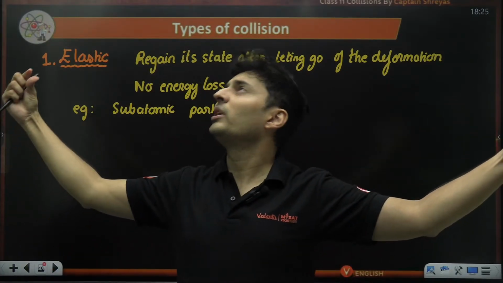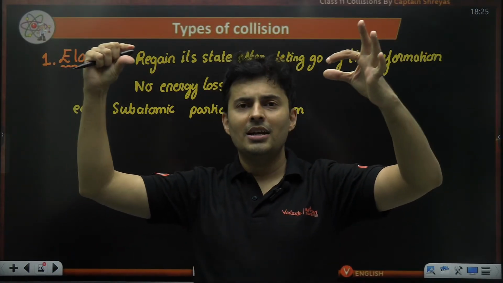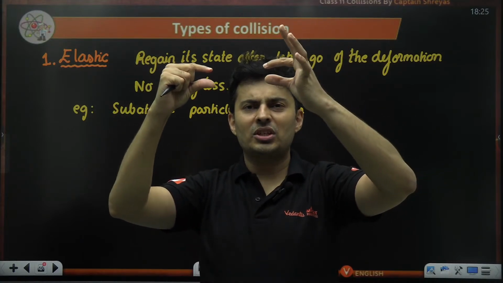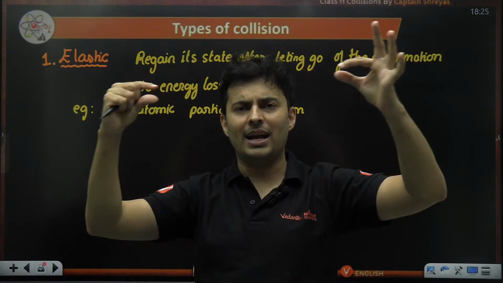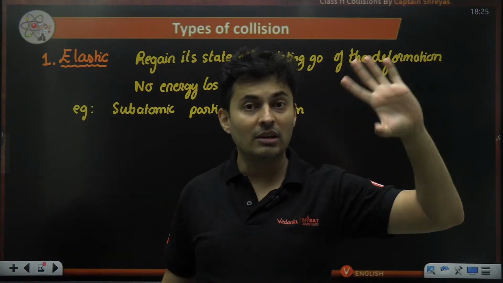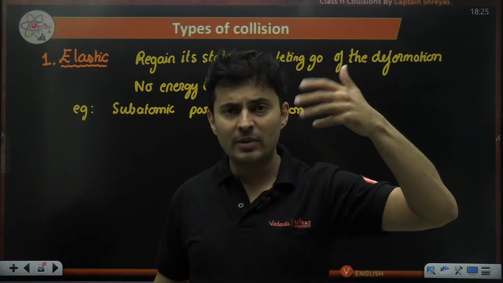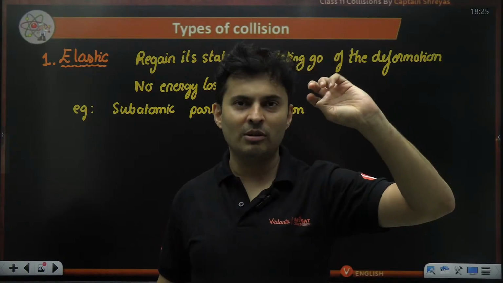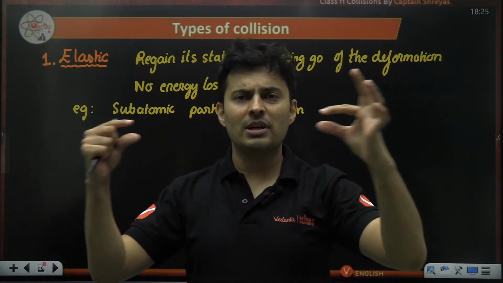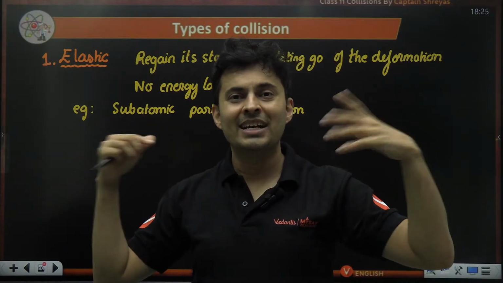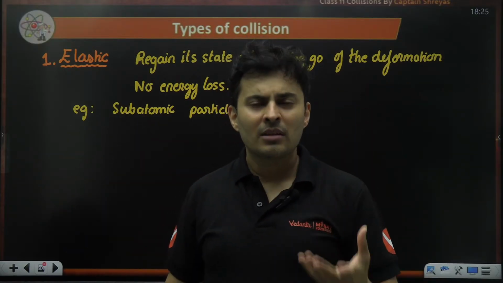One proton is moving, another proton comes and they see each other. They start repelling, they come close, the repulsive force becomes strong, they stop, and they go back. Will you hear anything, even at a minute level? No. Will there be heat? No. Will there be deformation of the proton? No. Will there be some light? No. The two protons will come close, repel and go back. So that is elastic collision.